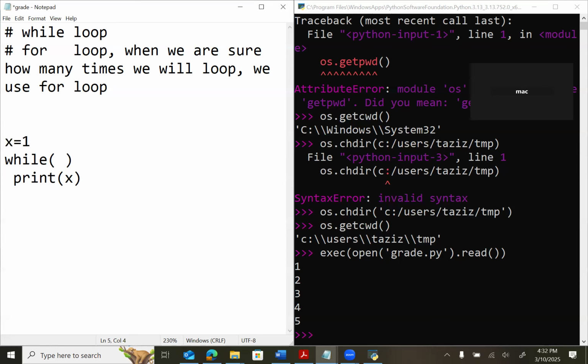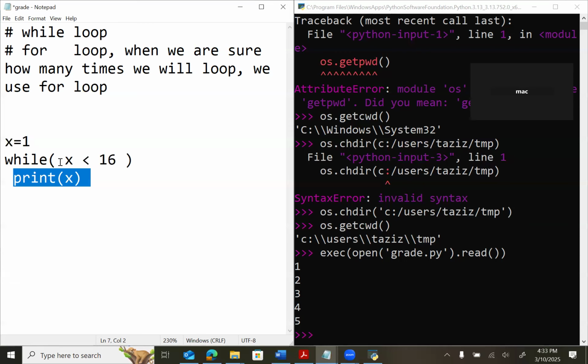Now, you want to print X as 1, and then X as 2, and 3, and 4, and 5. And at the same time, you want to check as well. So to make a check, I say, okay, if X is less than 16, because I want to print 15 times. If I say X is less than 16, then please come inside and print the value.